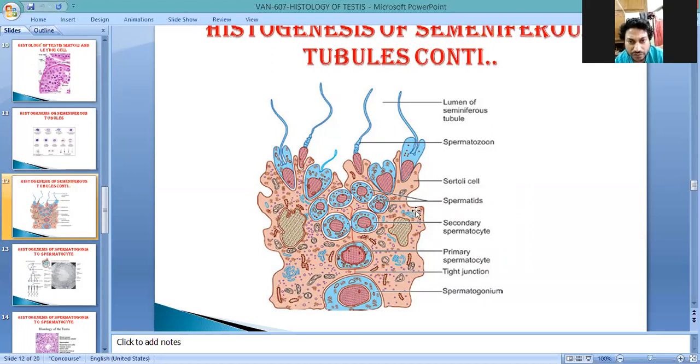You see, one of the important cells is known as the Sertoli cell. This round structure is related to the spermatogonia, the spermatocytes, that is primary and secondary, the spermatid and spermatozoa, and other structures. This structure is known as the Sertoli cell. All these structures from here to here, it is responsible for providing nutrition.